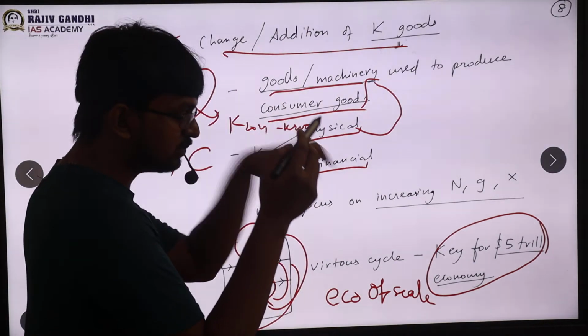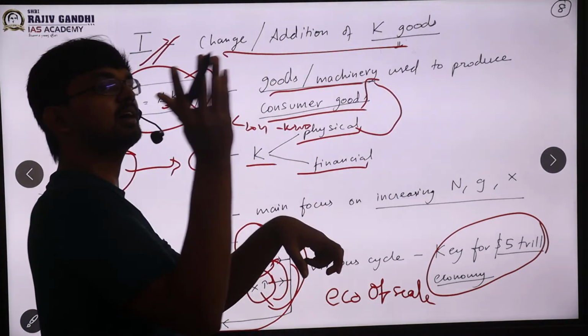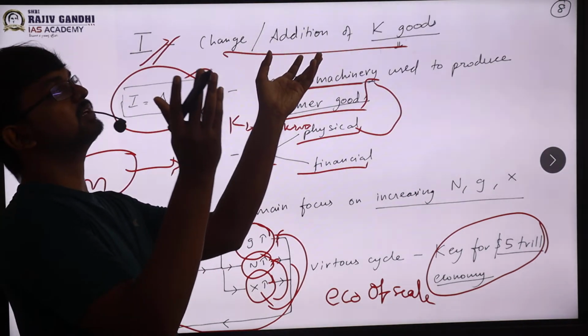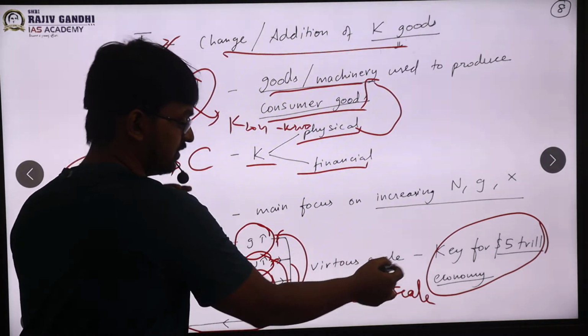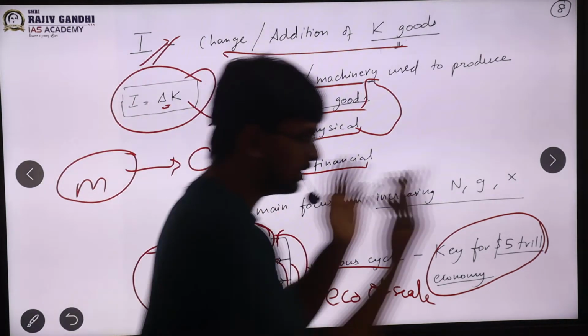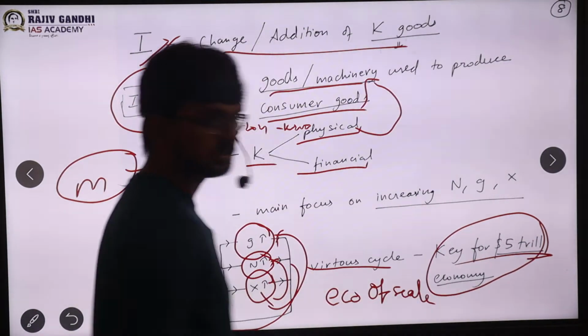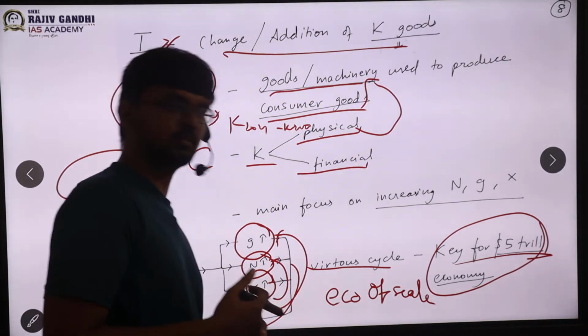So I inject money in investment, I'm seeing impact, then again investment increases, I'm seeing the impact, investment increases. This upward spiral is called a virtuous cycle, and this will take me to the $5 trillion economy, sir. This is the idea suggested by the economic survey.